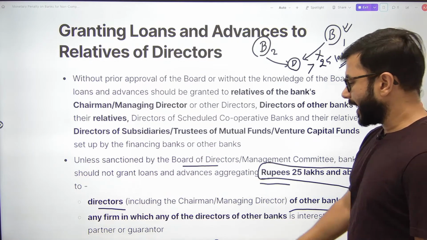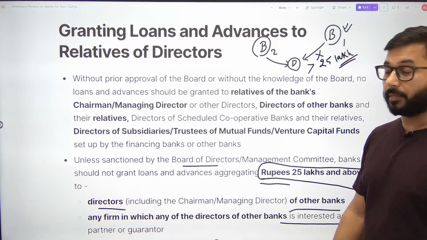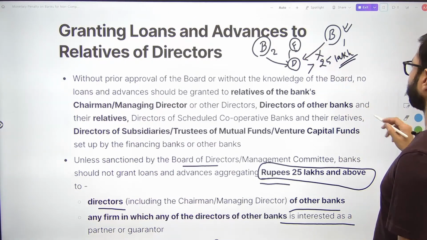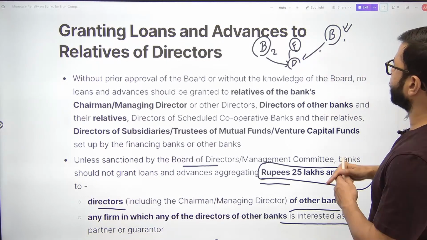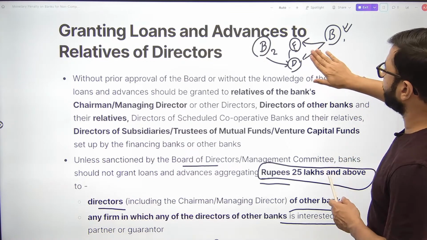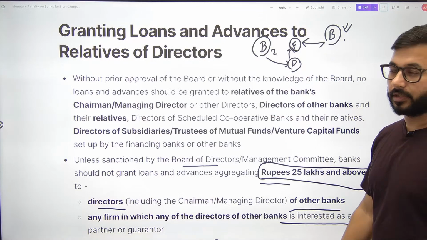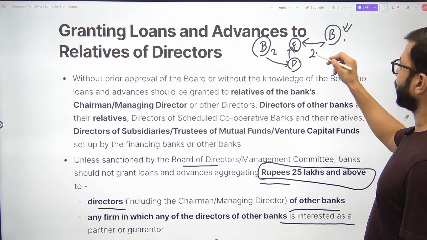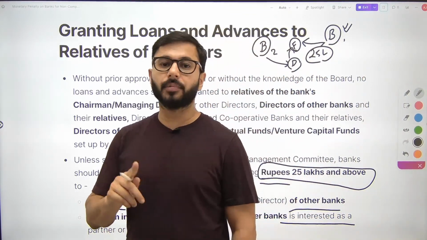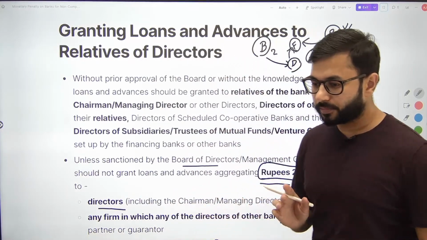Okay. Any firm in which any of the directors of other banks is interested as a partner. इस director की एक firm है, company है, okay, and this bank wants to give loan to this firm where another company's, another bank's director is already a partner. Then also you can give it up to 25 lakh. If you want to give more, then you have to get the permission of your own board of directors. Clear है यहाँ तक? I hope this is clear.